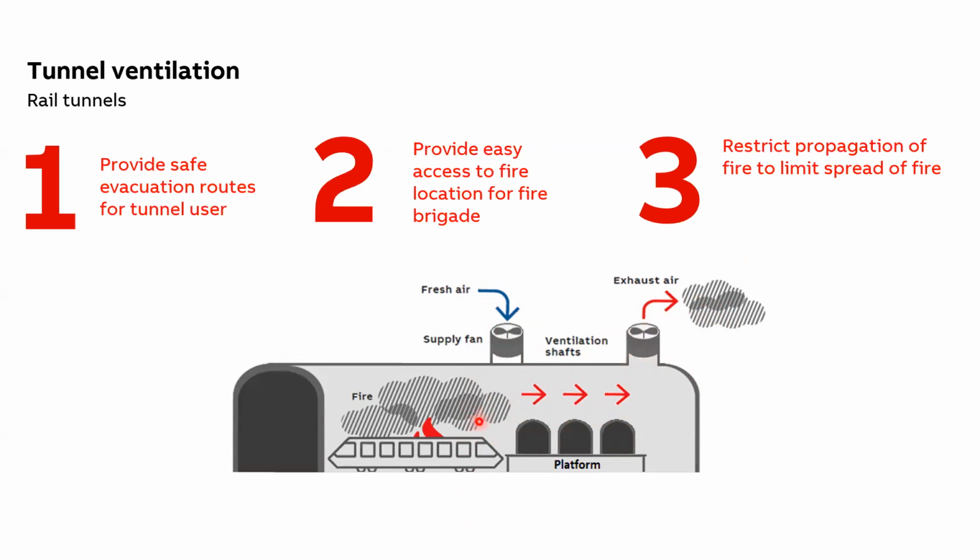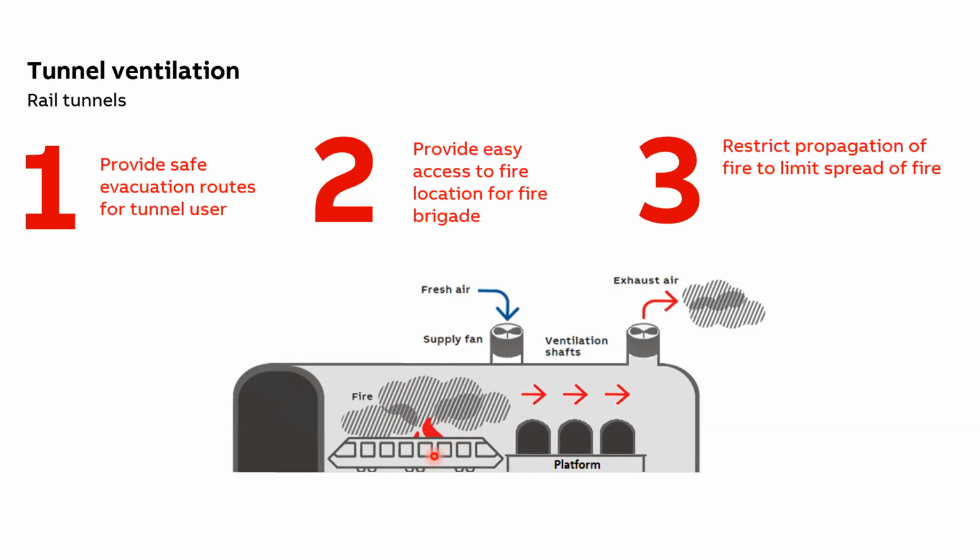In case of a fire, the ventilation in the tunnel must ensure, first of all, safe evacuation of the passengers. Next is access to the fire location for the fire brigade. It should also ensure that a proper path for fire propagation is provided so that fresh air is not fed right into the fire, making it even worse, because oxygen is the worst enemy in case of a fire situation.